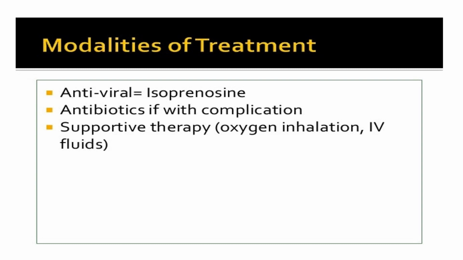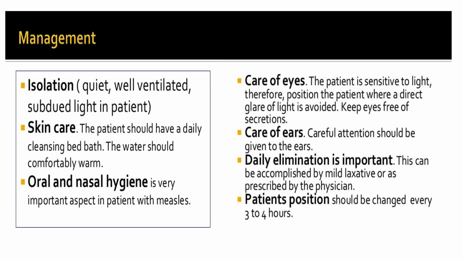Antibiotics will be given in case of complication, and we will start supportive therapy. If we have pneumonia, we will give oxygen inhalation. If there is dehydration due to loose motion or vomiting, we will give IV fluid. These are the general supportive points in the management.